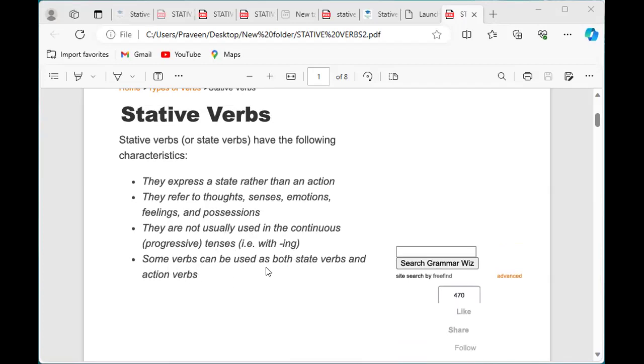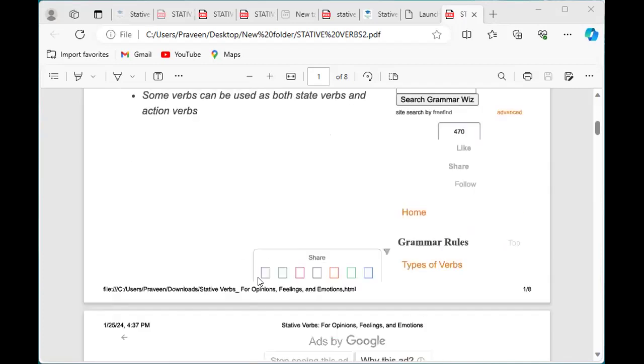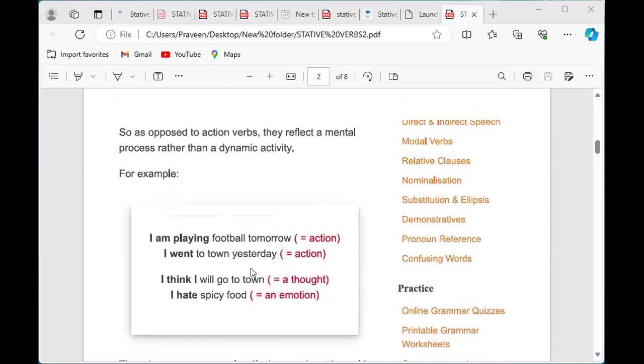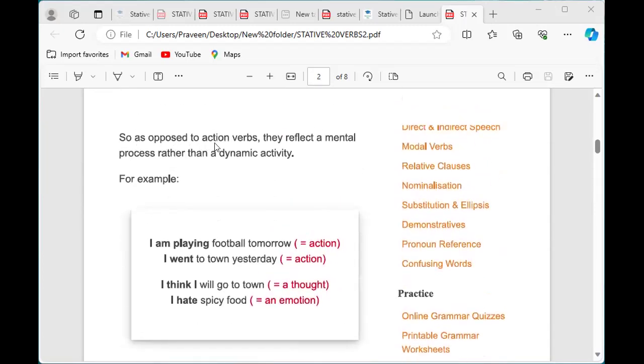Some verbs can be used as both state verbs and action verbs. We will come to know. As opposed to action verbs, stative verbs reflect a mental process rather than a dynamic activity. For example, "I am playing football tomorrow." Playing, this one is action. Playing and walking, those are action verbs.